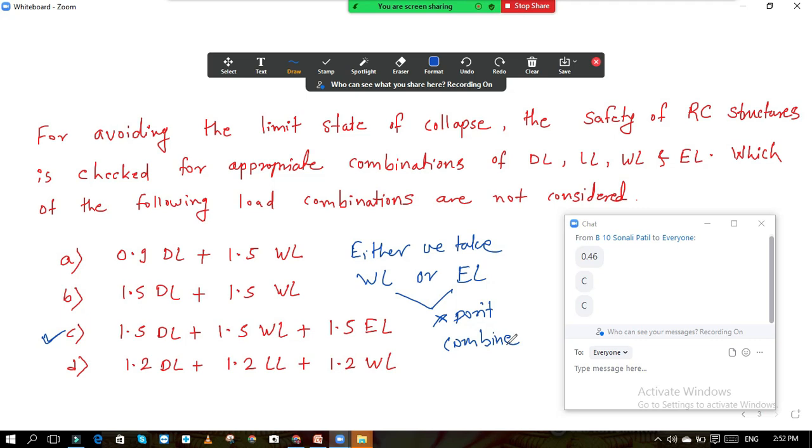So for today it is enough. Many of the questions we have covered. In the next lecture, we will cover level 2 and level 1 questions from the next topic, singly reinforced sections and doubly reinforced sections, and then we will move to the pre-stress. Okay, so today we will stop over here. Write your roll number into the chat box.